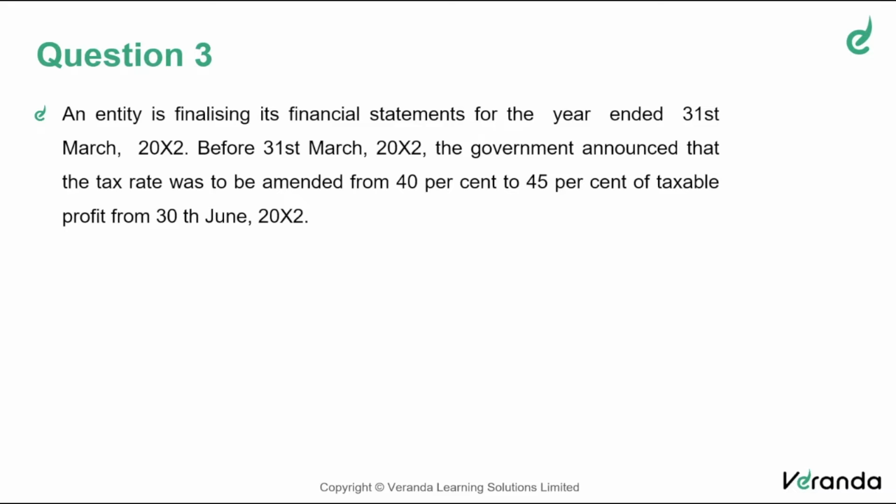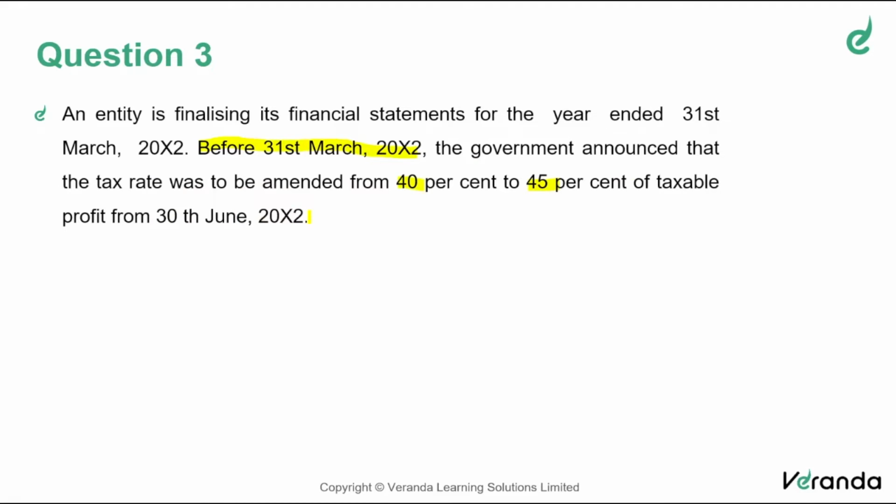So friends, as you can see, the question: the entity is finalizing its financial statements for the year ending 31st March. Before 31st March, understand carefully, friends, before 31st March. This is a very, very important point. Before 31st March, the government announced that the rate is to be amended from 40 to 45 from June 2002.